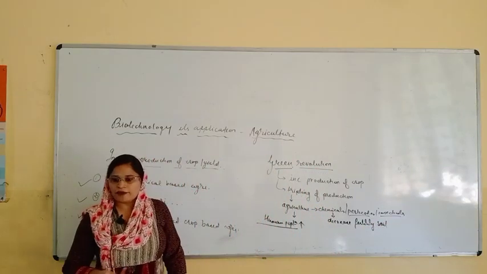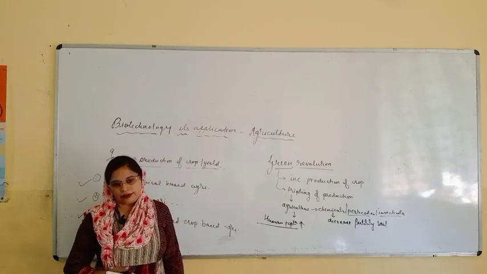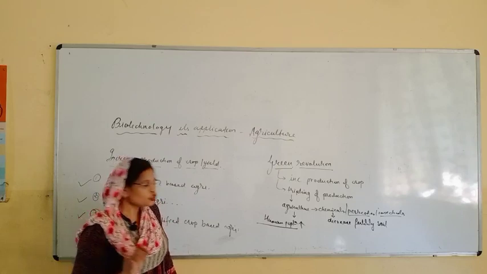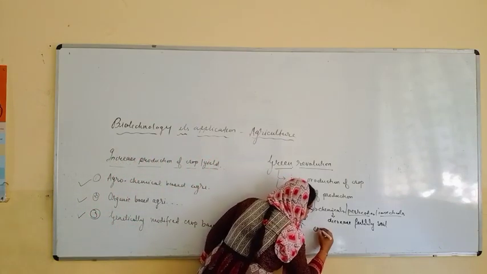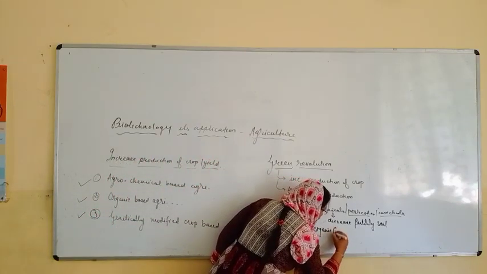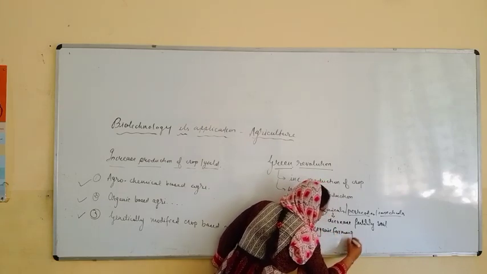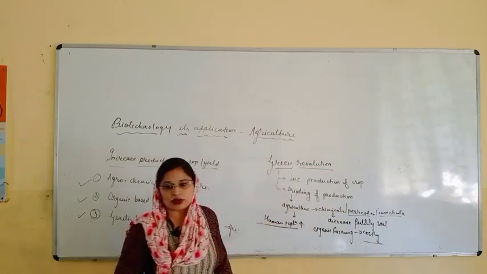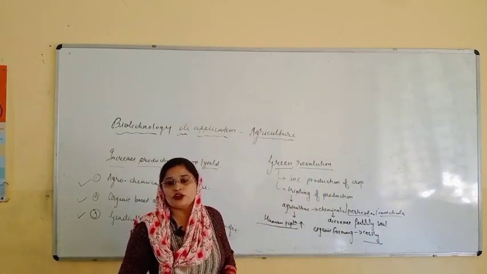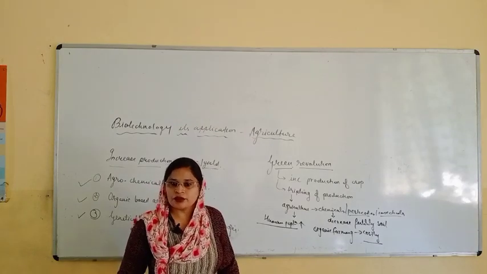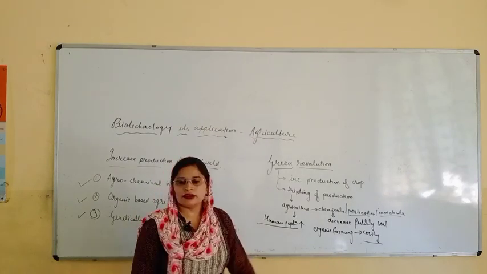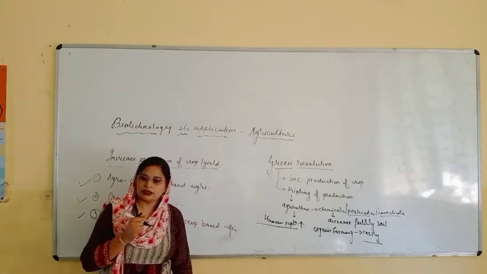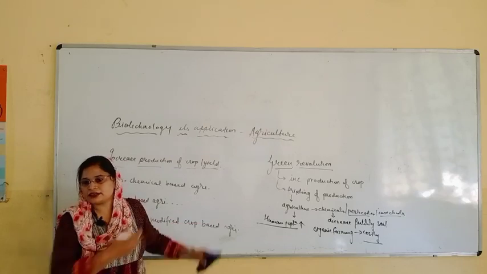Then it comes to organic farming. The farmers started doing organic farming, but that is too costly, right? So organic farming is also not possible. Why? Because organic farming is not cheap, it is very costly. These fertilizers are very costly, the chemicals are costly. So farmers are not able to buy those costly fertilizers and chemicals and perform organic farming on this agrochemical based agriculture. So how do we fulfill all these things?